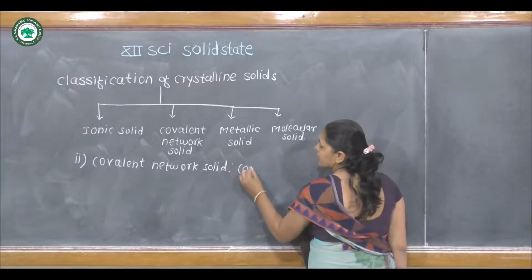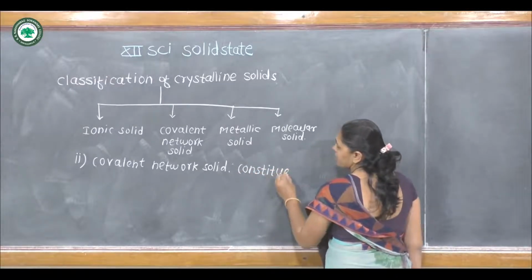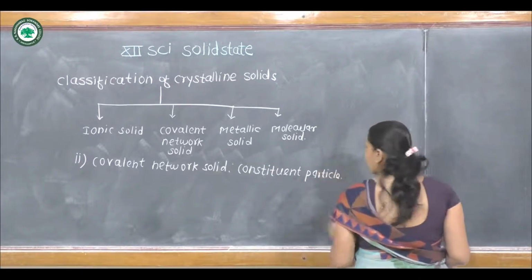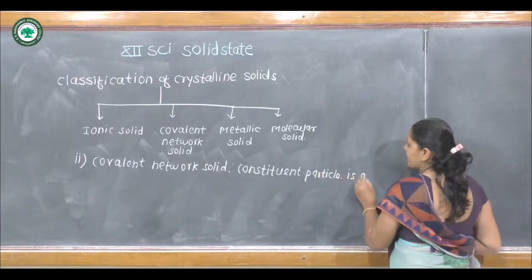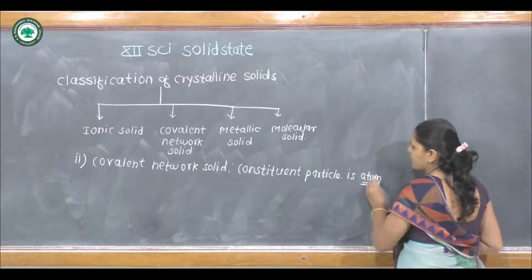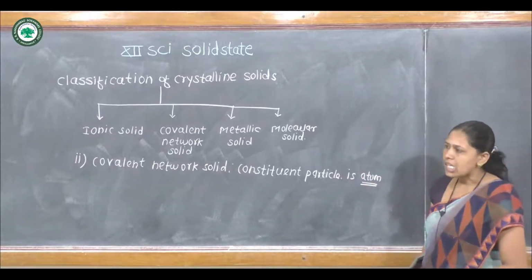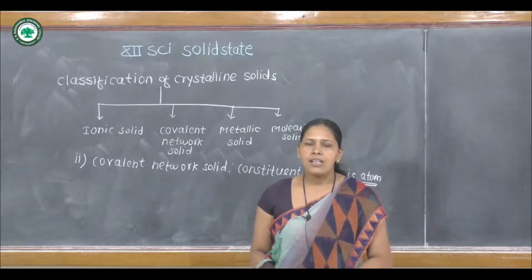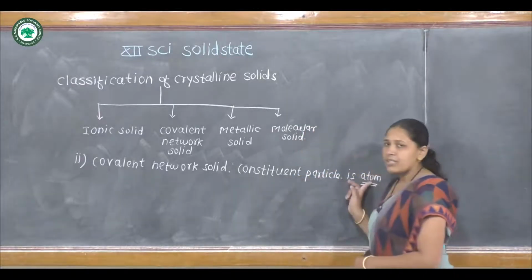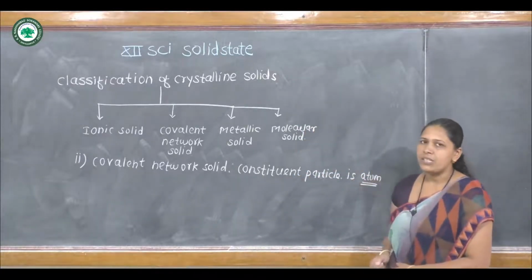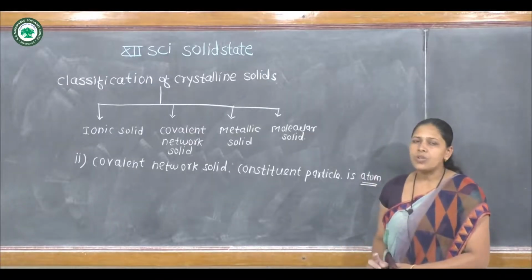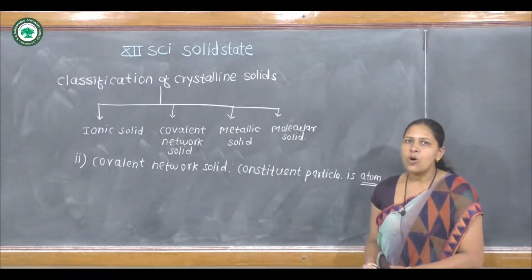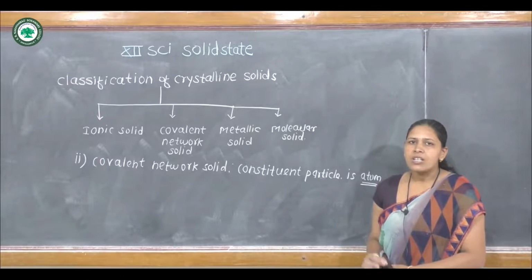The constituent particle in a covalent network solid is the atom. In a covalent network solid, atoms are linked together by continuous covalent bonds to form a rigid three-dimensional network.